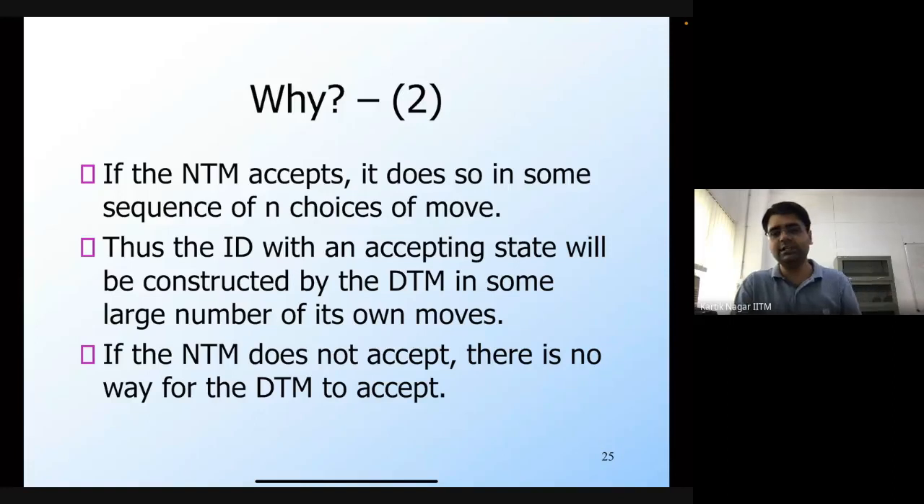If the NTM does not accept, in the sense that it either goes to a non-final state for each sequence of choices, or if it loops, then the DTM will also do the same. In which case, the DTM will also not accept. So that's how any non-deterministic Turing machine can be simulated by a deterministic Turing machine. Any questions regarding this construction?